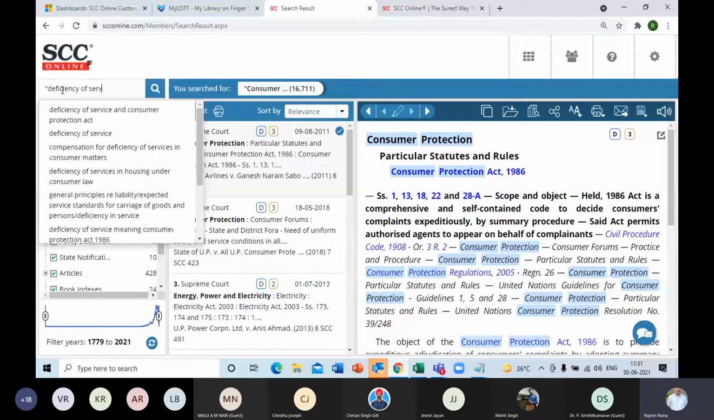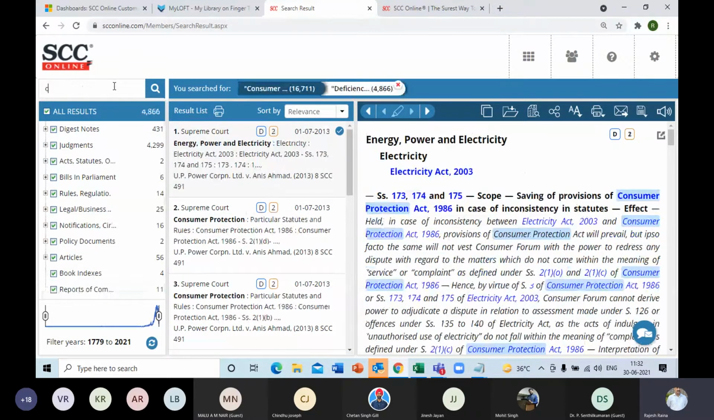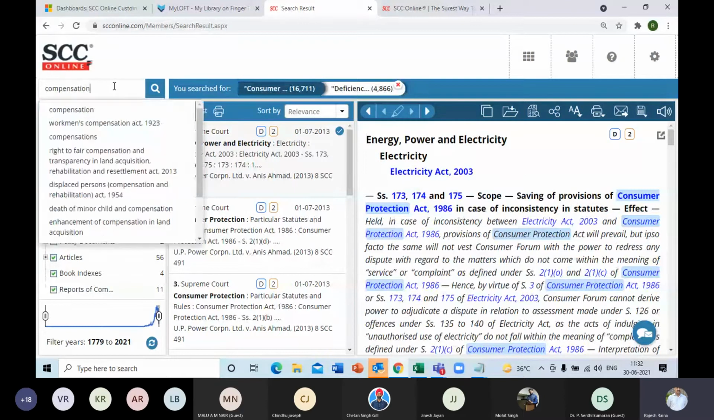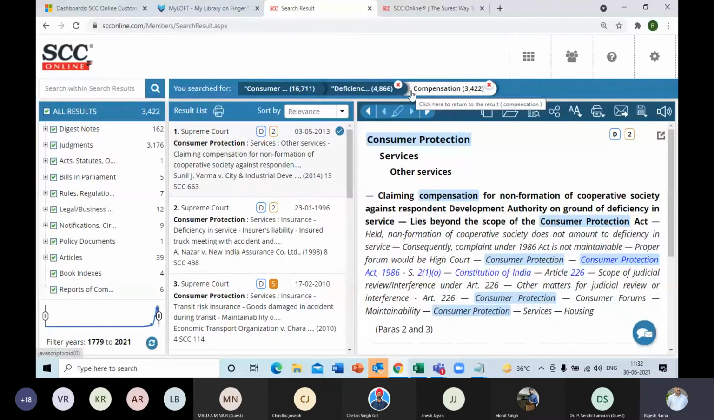I'll type that over here, and also I'll put it in double inverted commas again, since this is to be searched as a phrase. Therefore, it will search within these 60,000 and give me the results on that. And further, I was looking for compensation, so I can simply enter that also in the third step in search within search, and start the search. So this way you can break it into parts, do the focus search, and therefore narrow down on the results that you are looking for.